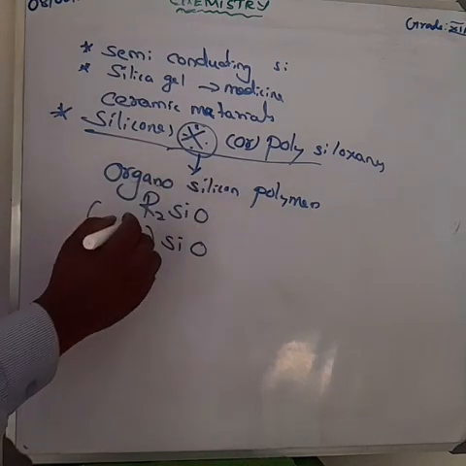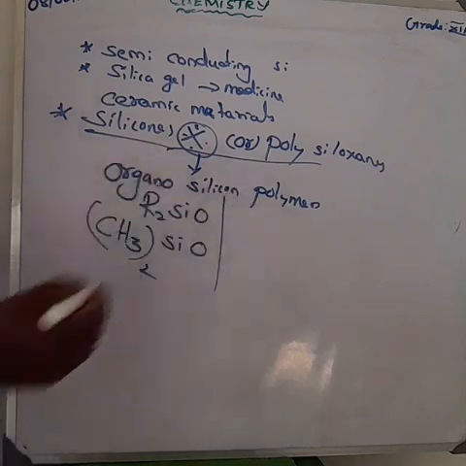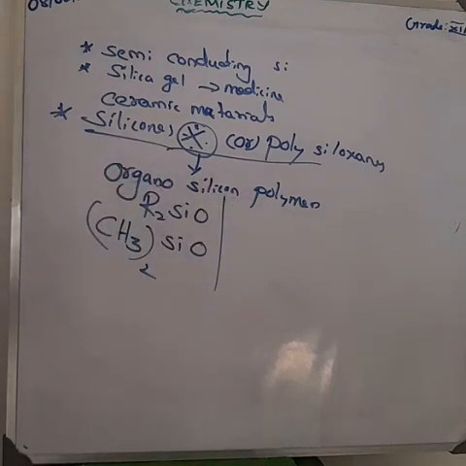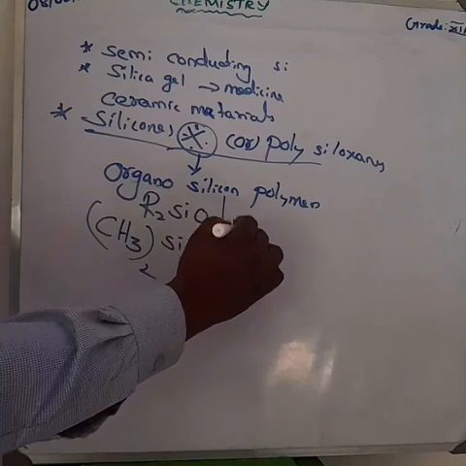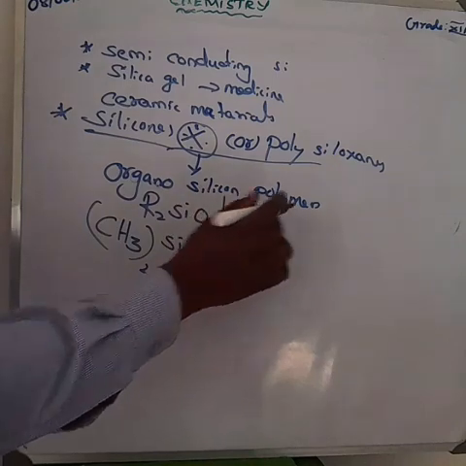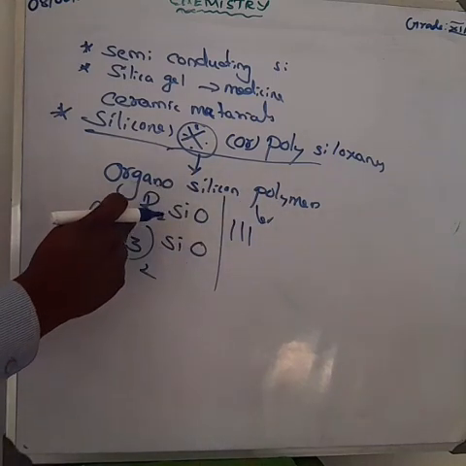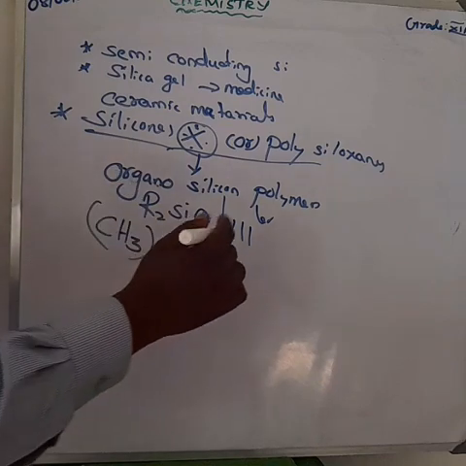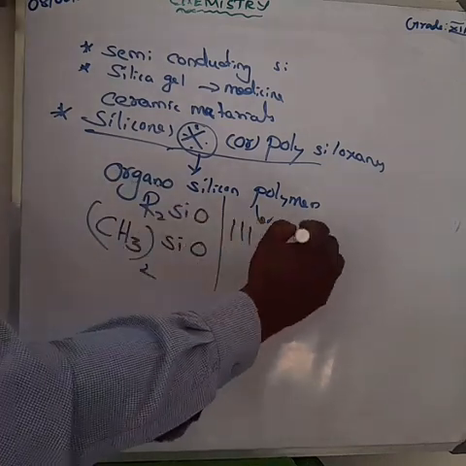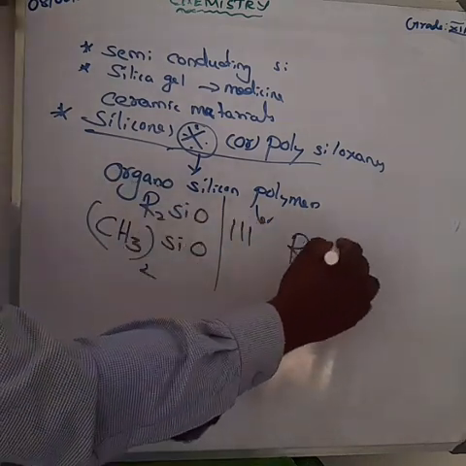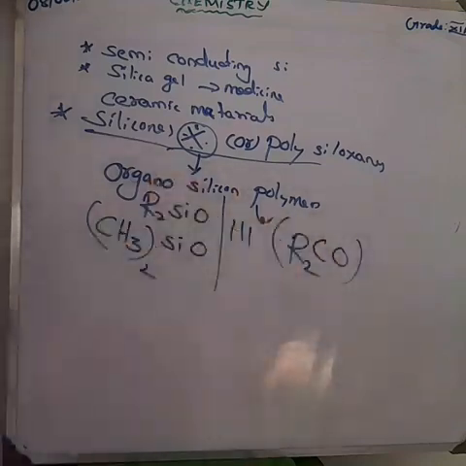They have the general formula R2SiO. The general formula is similar to that of ketone, R2CO. So they were named as silicones.